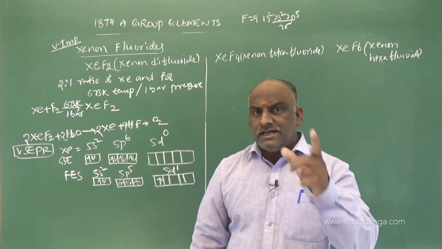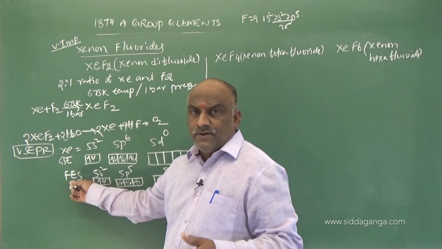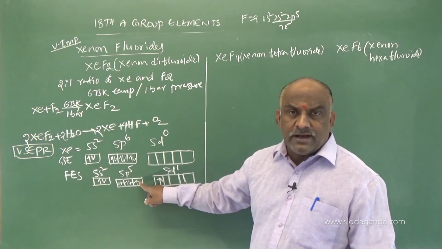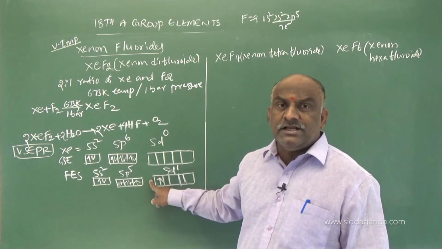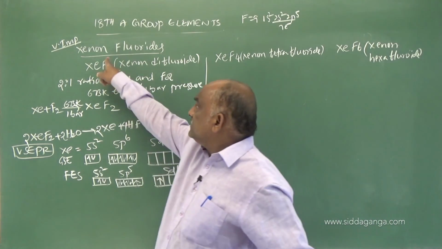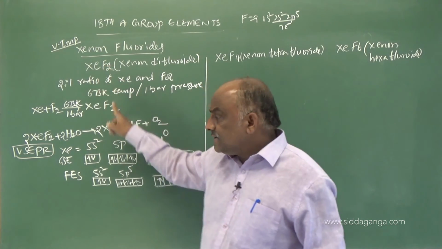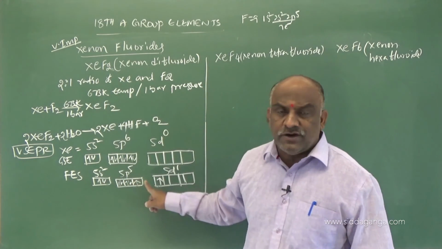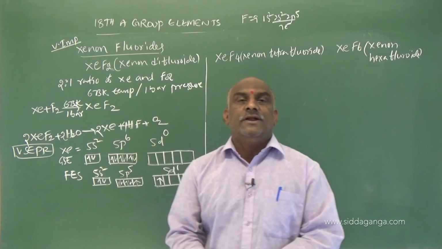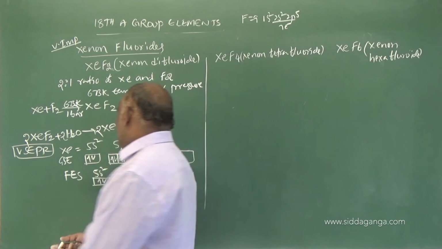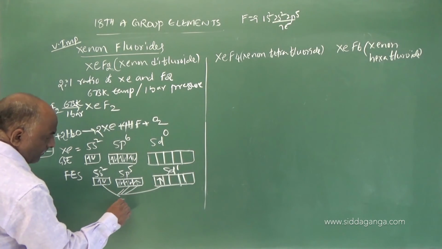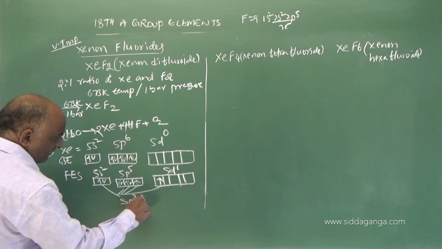Clear? The first excited state electronic configuration of xenon contains 2 unpaired electrons, one in a p orbital and one in a d orbital. These form 2 covalent bonds with 2 fluorine atoms. Further intermixing of 1 s orbital, 3 p orbitals and 1 d orbital results in 5 equivalent sp3d orbitals. So what is the hybridization? sp3d hybridization.